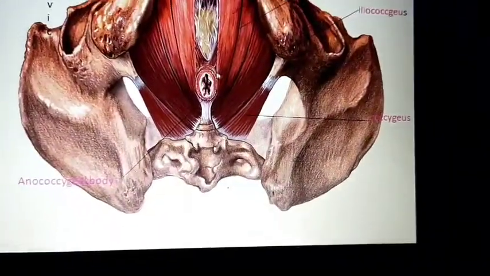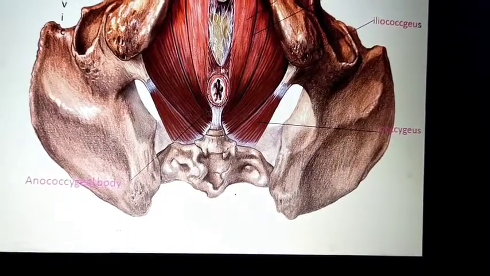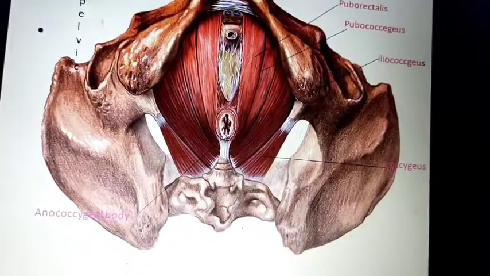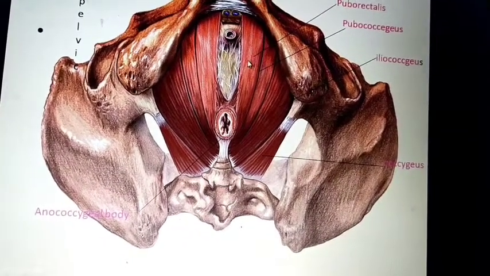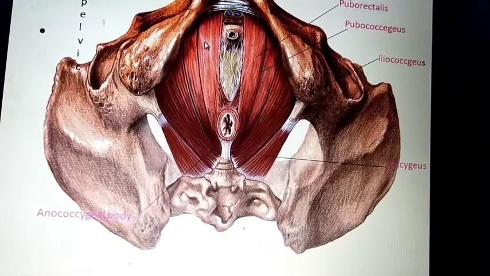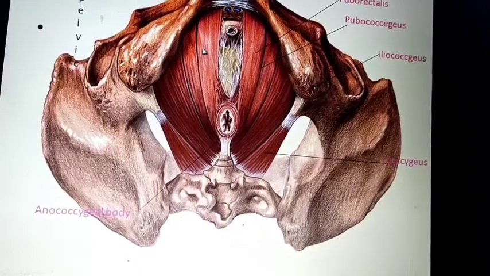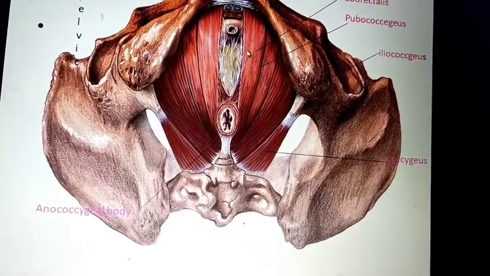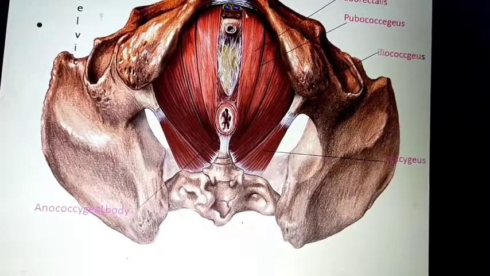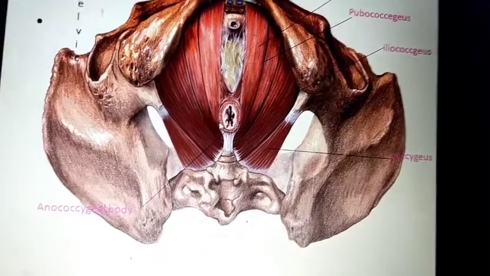Just below the pelvic diaphragm is the anal canal. Puborectalis majorly helps in the formation of the anorectal ring, which is the junction between the anal canal and rectum. It has a sphincter-like function and helps in the closing and opening of the anal canal.